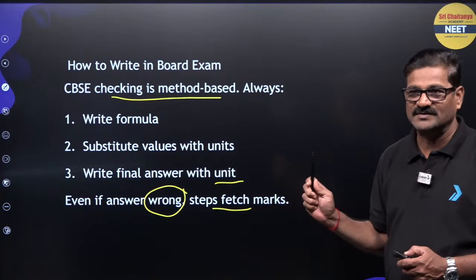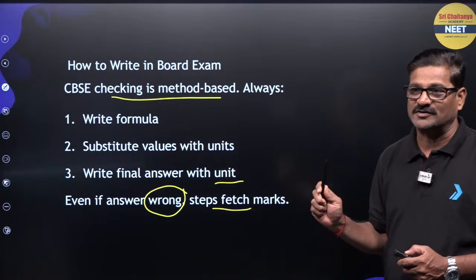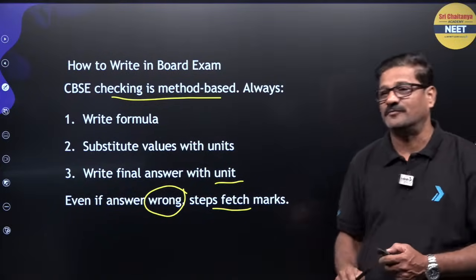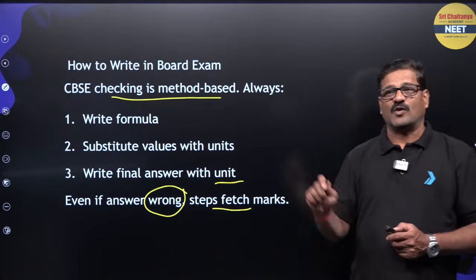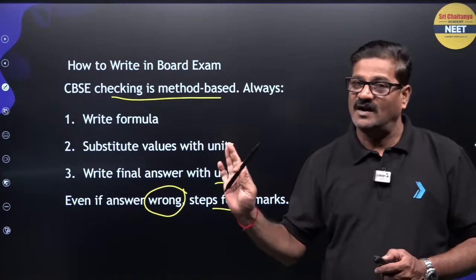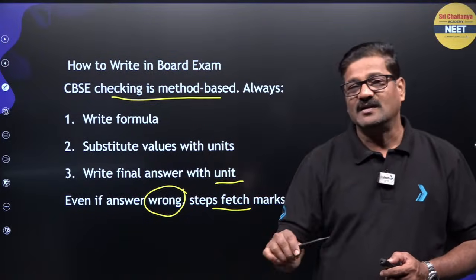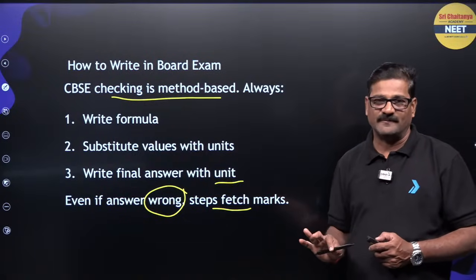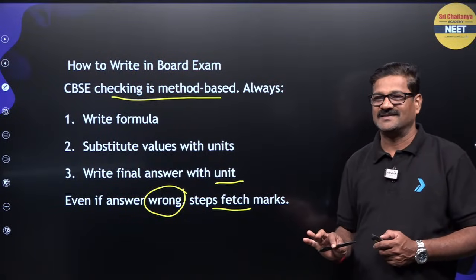You like it? How to write in the board examination. That's such an important pattern. Write the formula, substitute along with the units, and give the answer along with the units. Even if the answer is wrong, definitely you are going to fetch a mark, right?